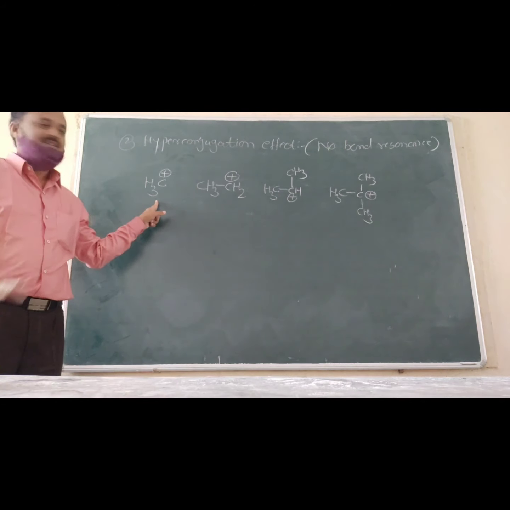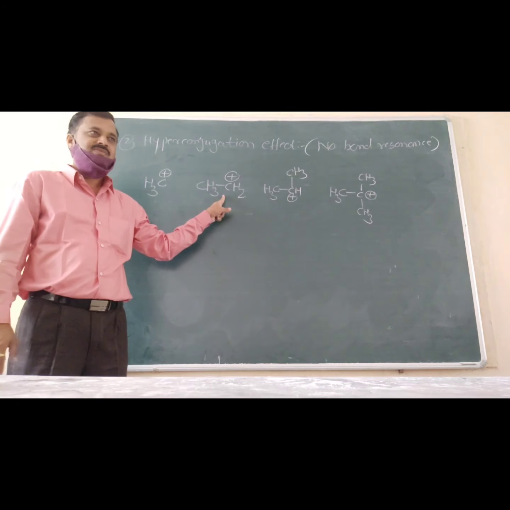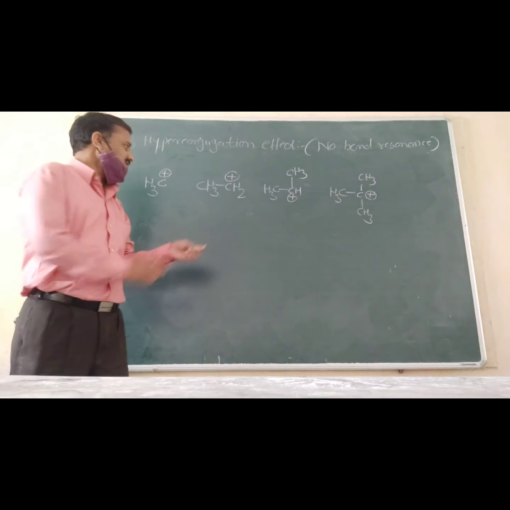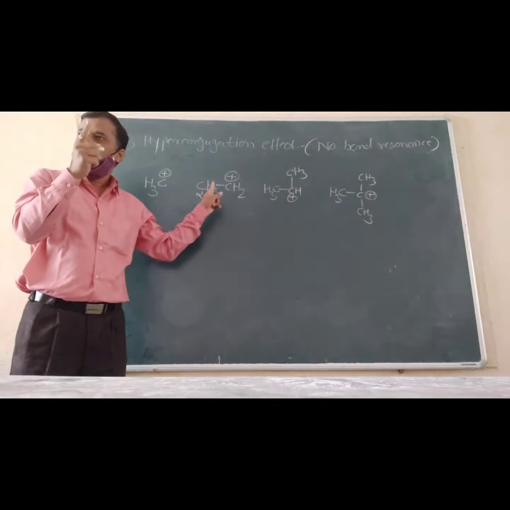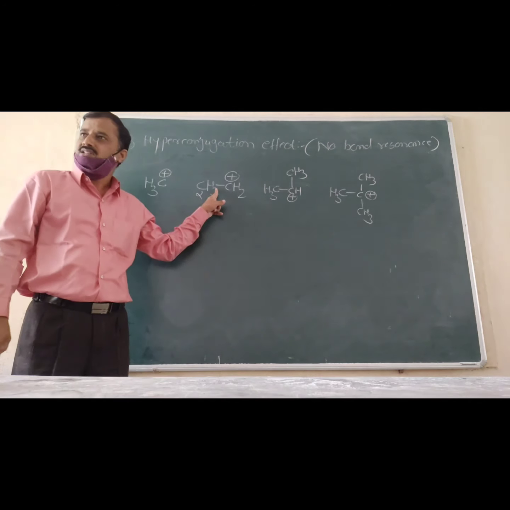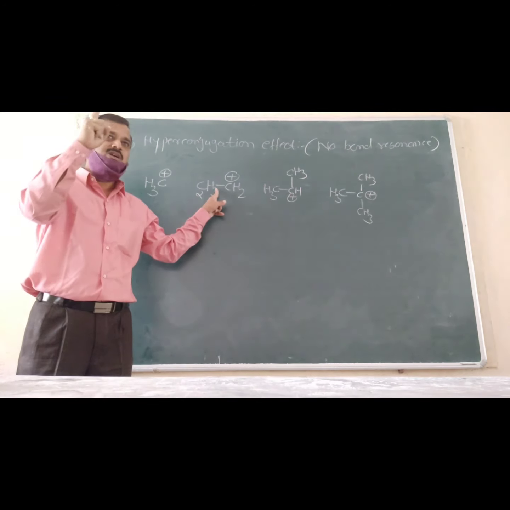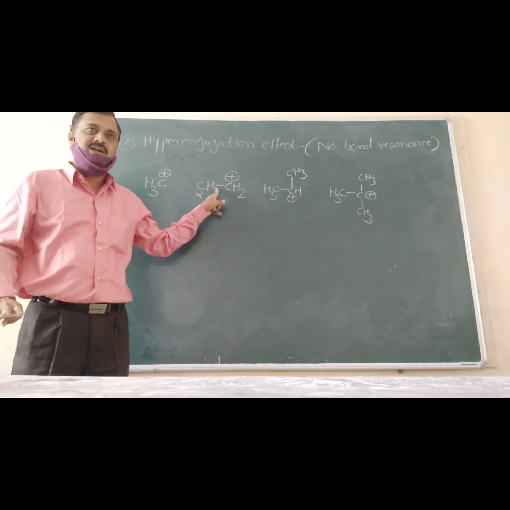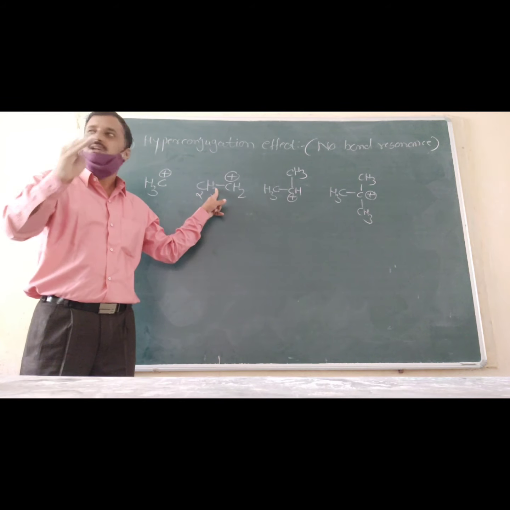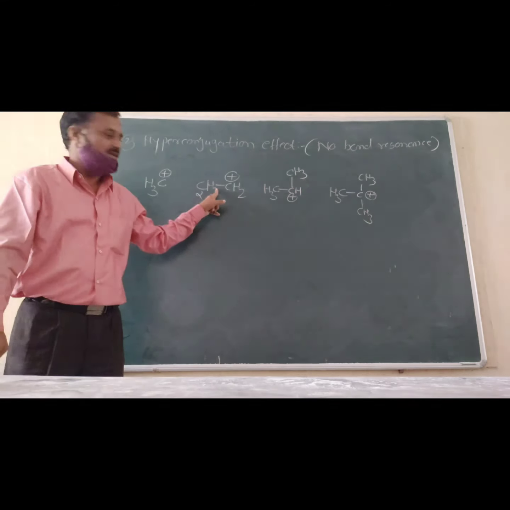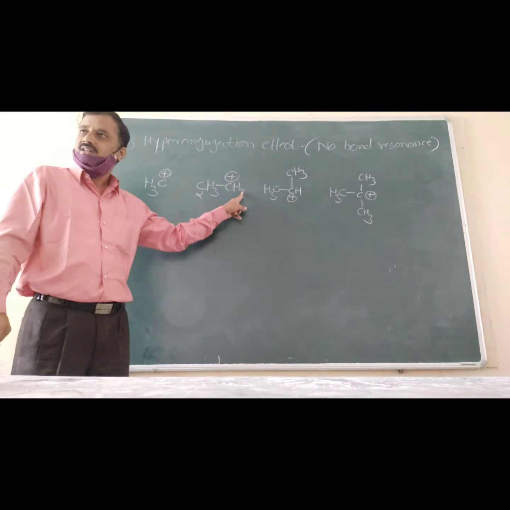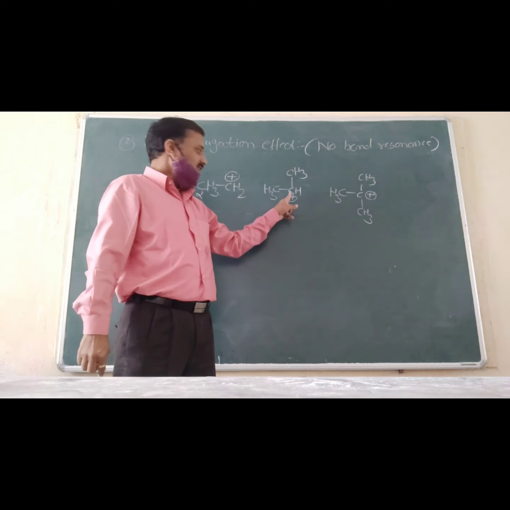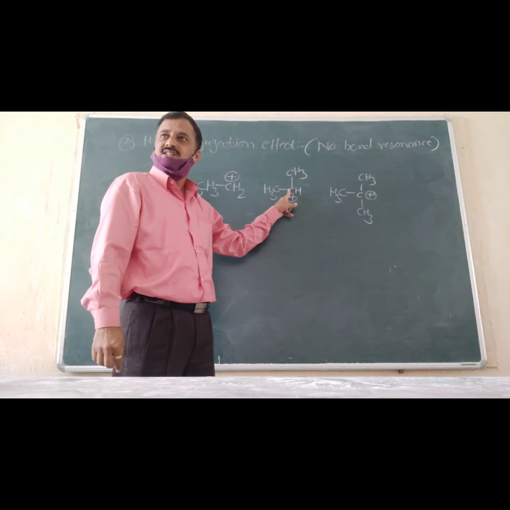Okay. Then this ethyl carbocation, there are 3 alpha hydrogens. Because this carbon is alpha, hydrogens present on alpha carbon atoms are known as alpha hydrogens. For 1 alpha hydrogen, 1 structure is possible. If there are 9 alpha hydrogens, 9 structures are possible. And greater the number of hyperconjugative structures, more will be its stability. Okay. For this ethyl carbocation, how many structures are possible? 3.